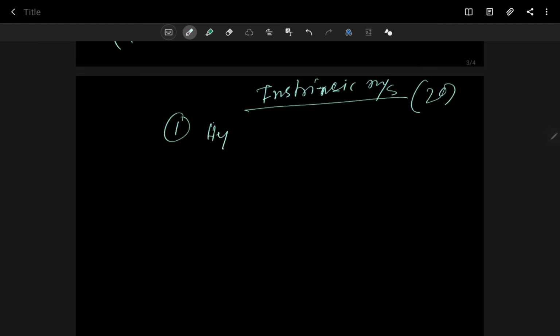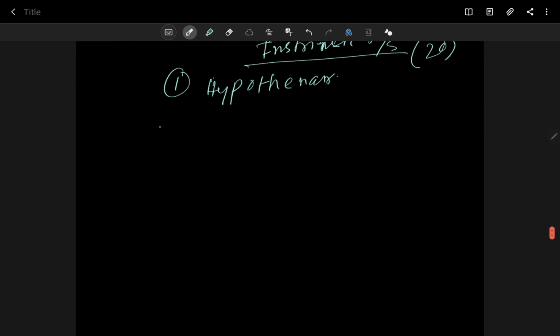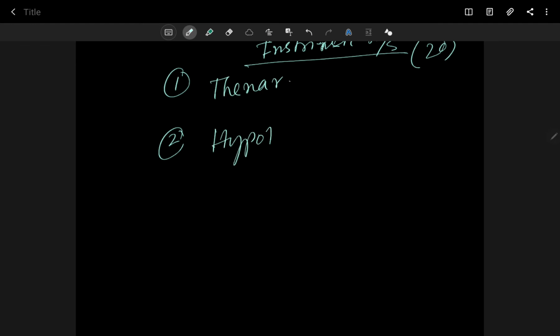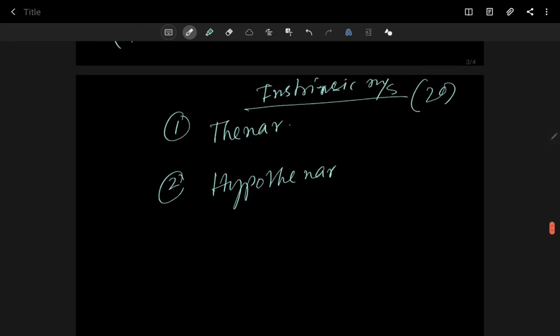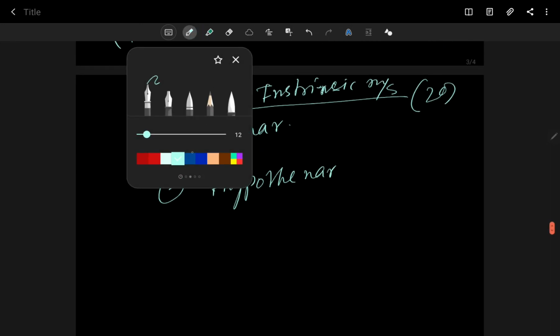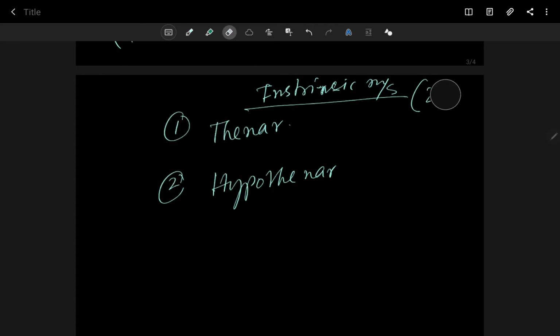One is the hypothenar group of muscles, and next is the thenar group. So first write thenar and then hypothenar.